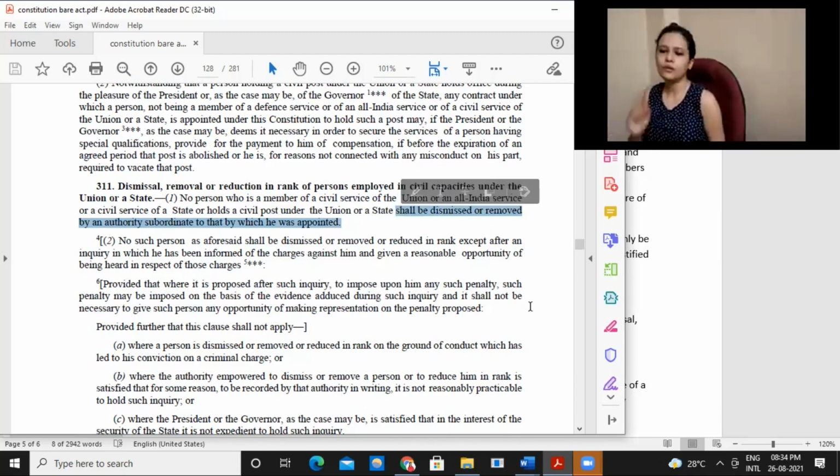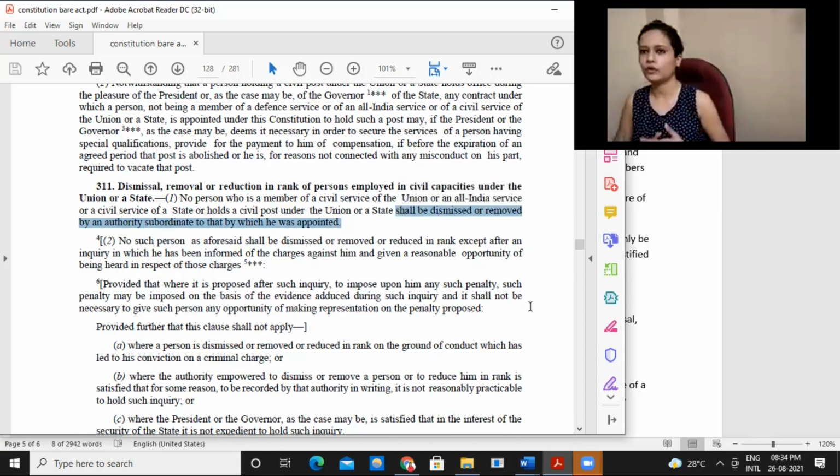So no person holding any office under UPSC or All India Civil Services or for the state can be removed by an authority which is subordinate in rank to the one who appointed them.